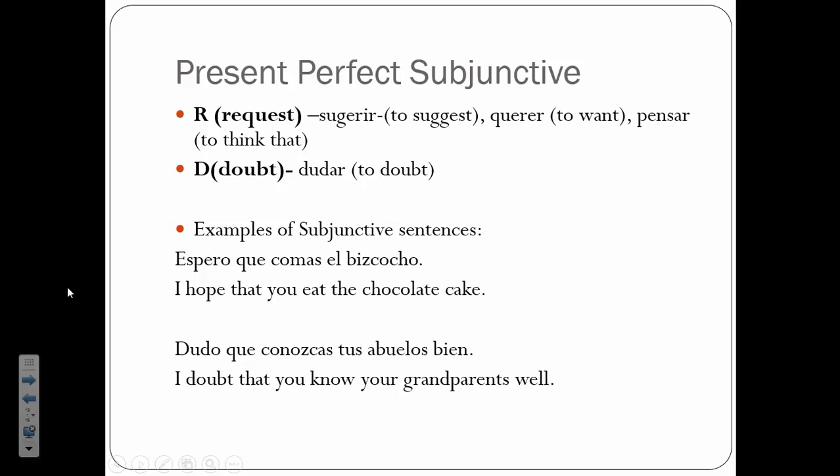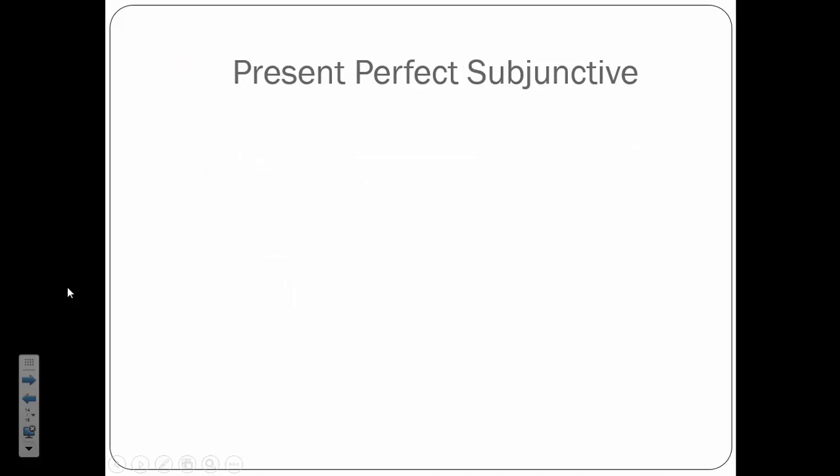Or I could say something like, I doubt that you know your grandparents well. Dudo que conozcas tus abuelos bien. These are just examples of regular present subjunctive sentences. So before we go on, I would like you to do number 6 on the note guide. Write a sentence using a subjunctive trigger in the subjunctive tense.